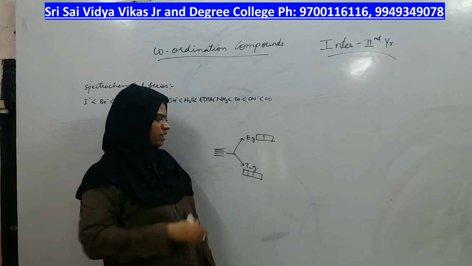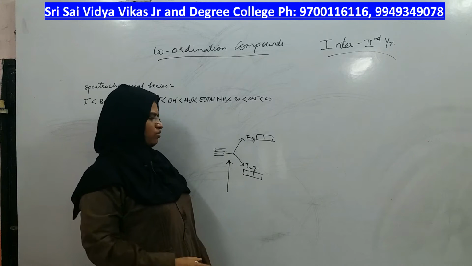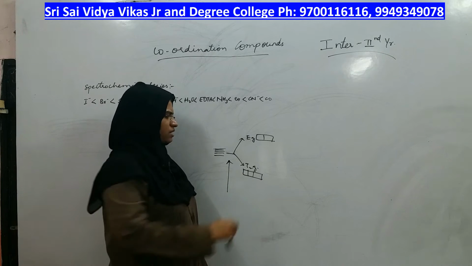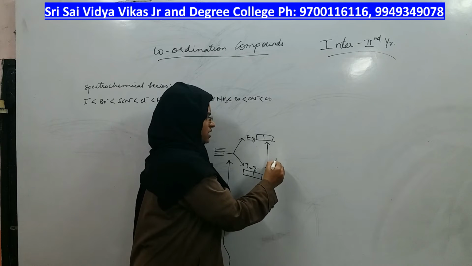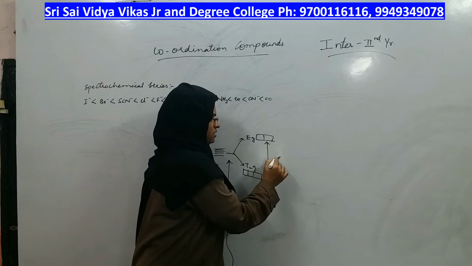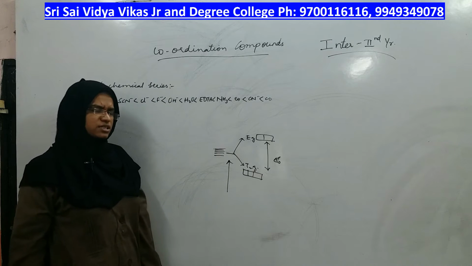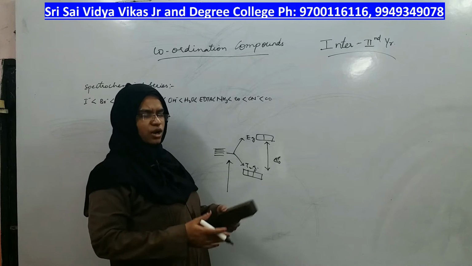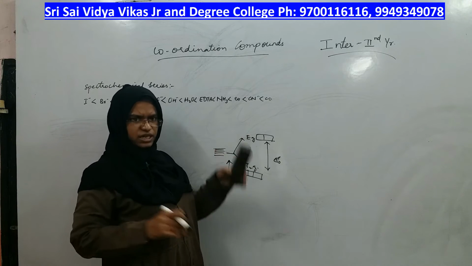When will that happen? Whenever a ligand comes near to the metal, then only the d orbitals of the metal split, right? And the energy gap between T2g set and Eg set, we called it as delta O, right? Octahedral crystal field splitting energy, right? Or stabilization energy. How much is the strength of the ligand, that much splitting takes place, right?